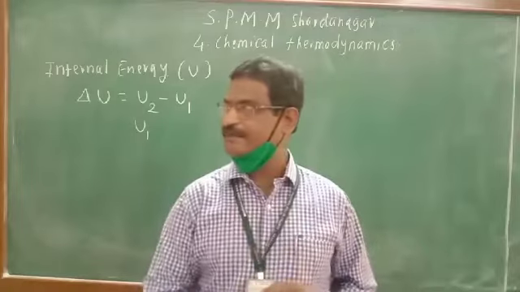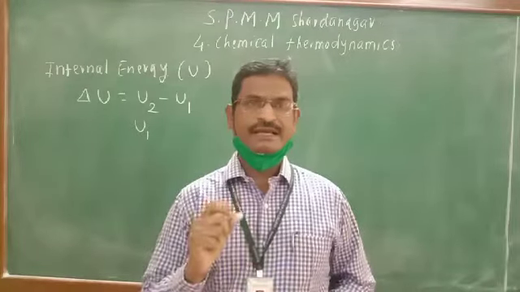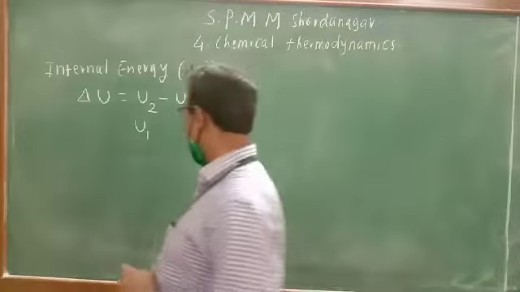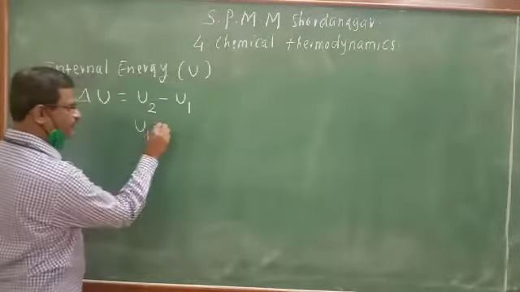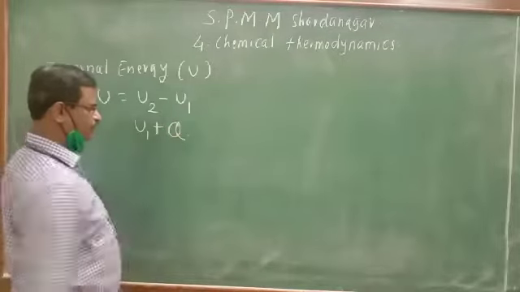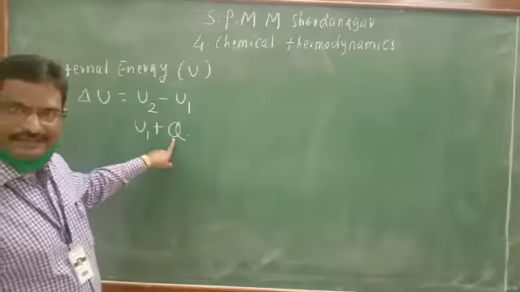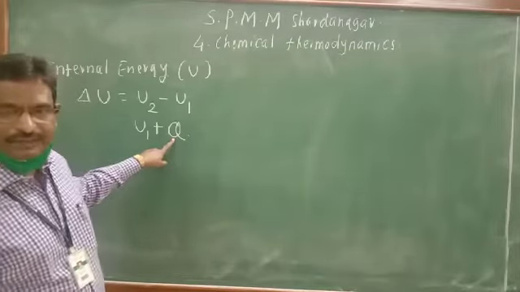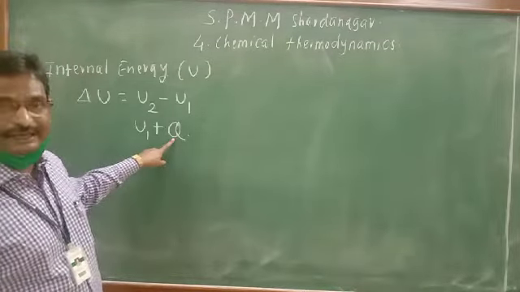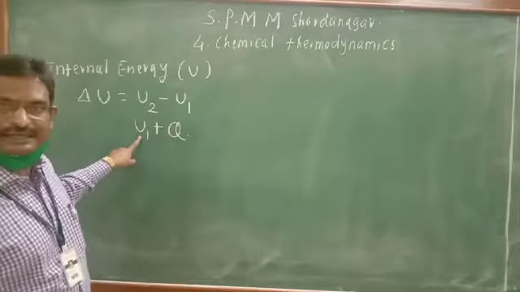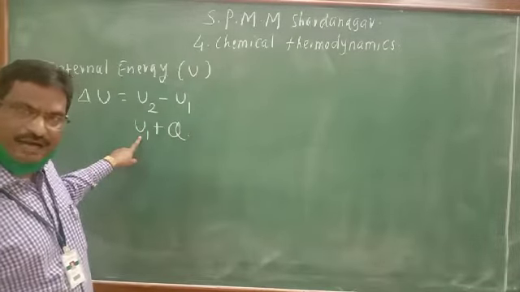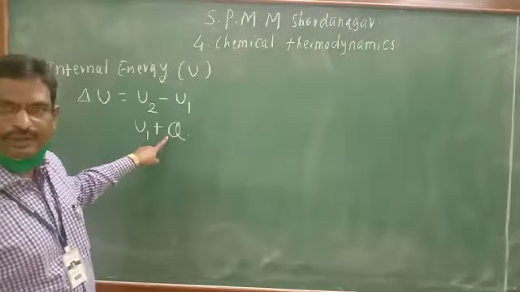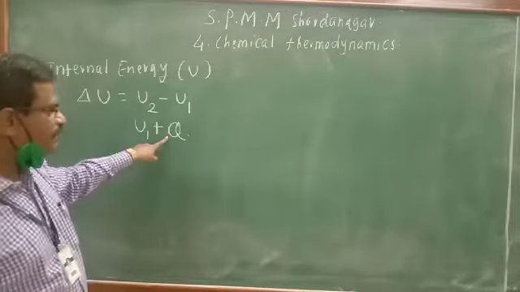Absorption of heat means the energy of the system increases, and absorption of heat is nothing but plus q. Plus q is the absorption of heat, and by absorption of heat the energy of the system increases. So internal energy, initially at start it is u1, gets increased whenever the system is heated.